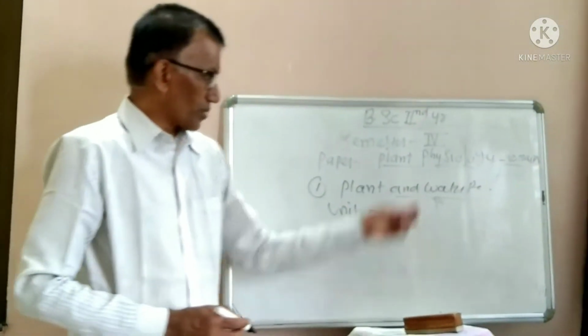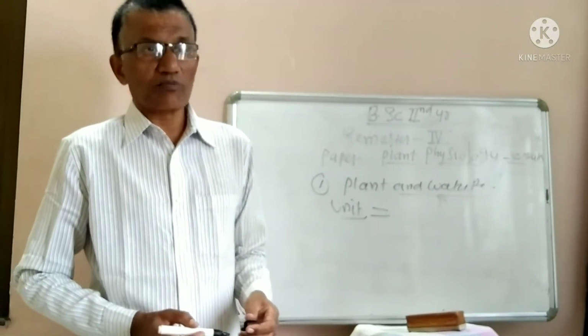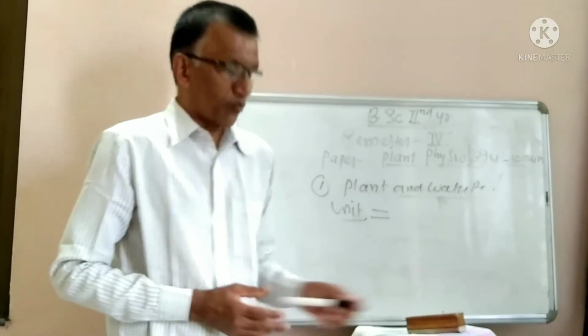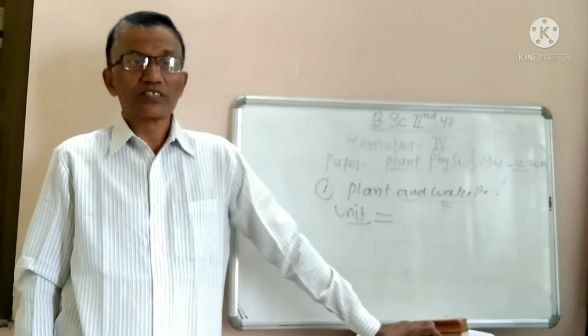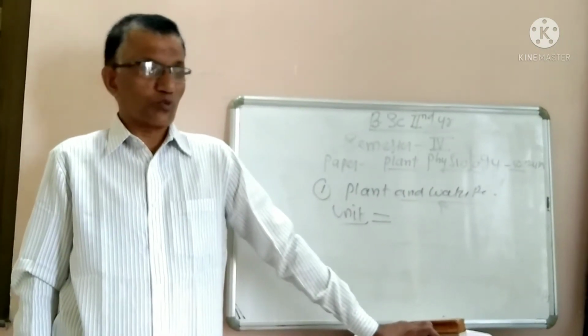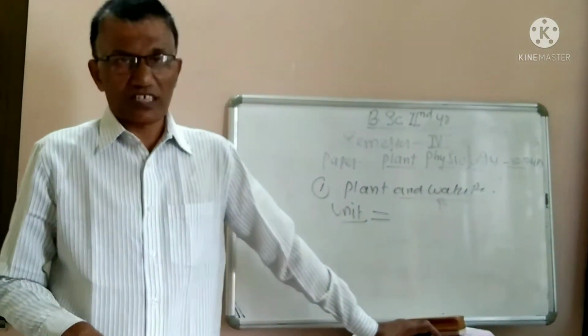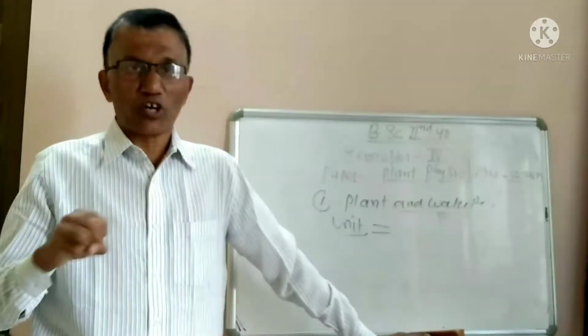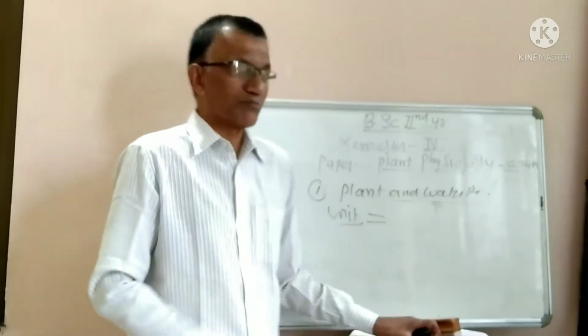How the plants absorb water, which is the main part of the plants which absorbs water from the soil? Roots are the main organs which absorb water from the soil. So how do these roots or root cells absorb, or which mechanism is involved during the absorption of water?